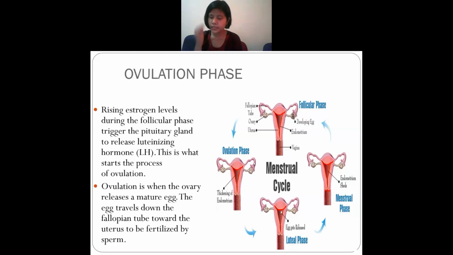And when a woman gets pregnant, what happens? They used to have morning sickness. They used to have many signs and symptoms, but the most common one is morning sickness. So with morning sickness, what happens? They used to get fever, all these things. So these are certain points you need to remember in the ovulation phase.